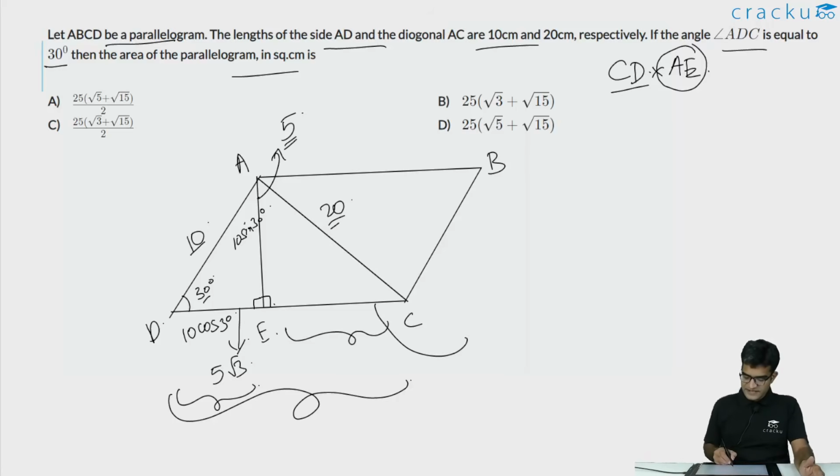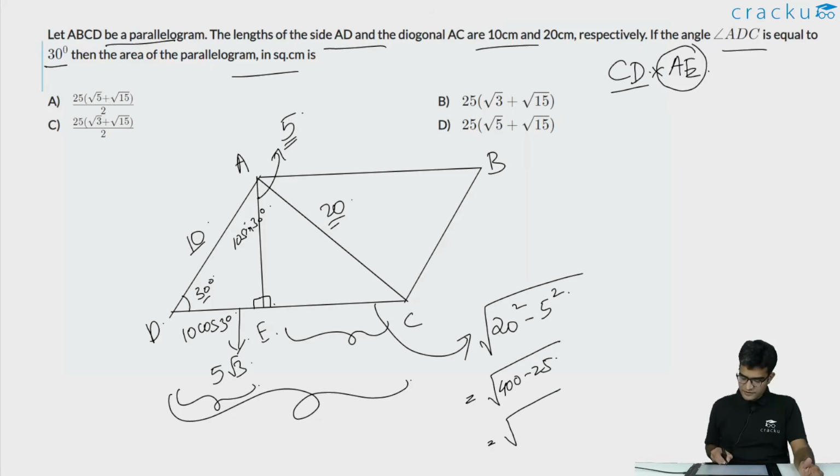So, the length of EC will be square root of 20 square minus 5 square. 20 square is 400. So, this is equal to square root of 400 minus 25, which is equal to square root of 375. If you divide 375 by 25, that will be equal to 15, because 25 into 15 is equal to 375. So, this is equal to 5 square root of 15.